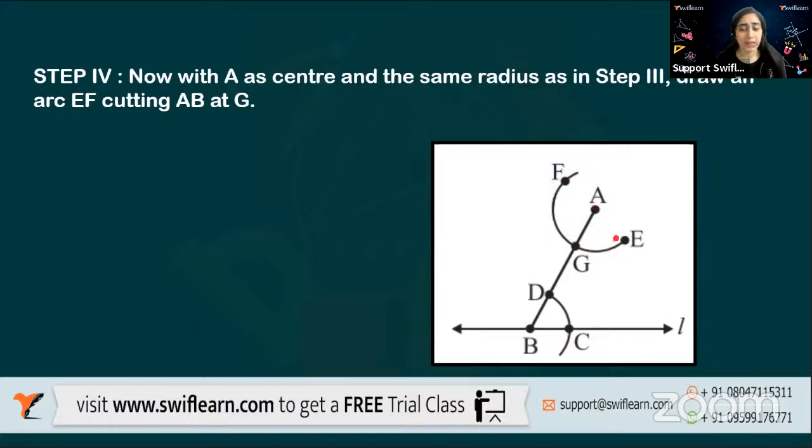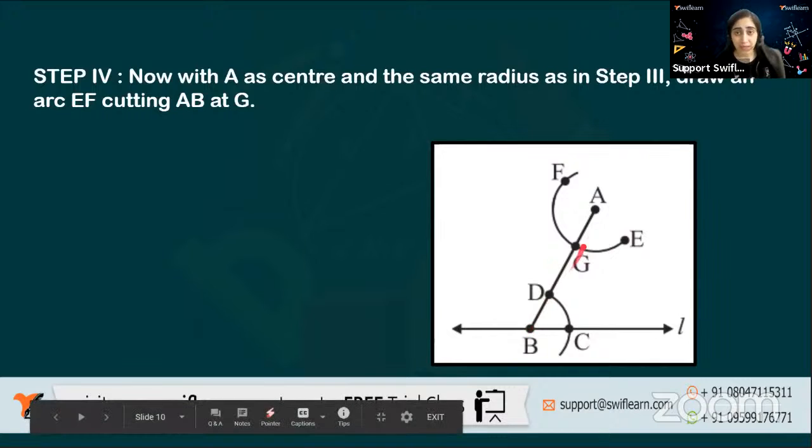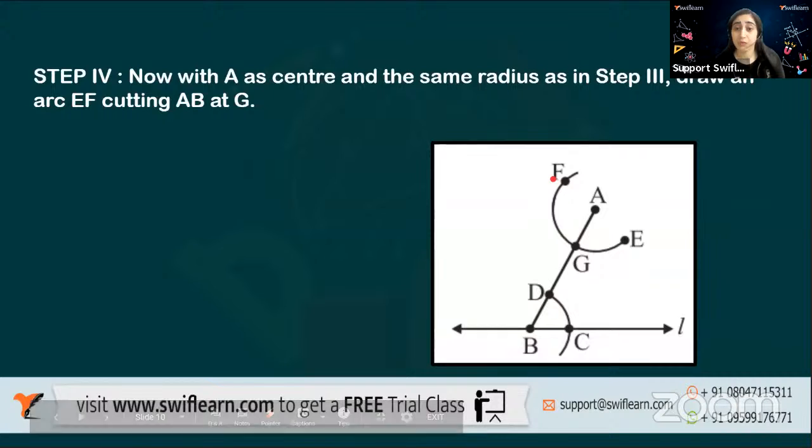Okay. Then if I've drawn this arc, what am I doing? I'm labeling the point at which it meets the line AB as G, and the endpoints of the arc I have drawn as E and F. Why am I doing it? So that I know what is happening, and it's easy to tell you by giving them names. If I say, look at the point A, you know exactly which point to look at, right?